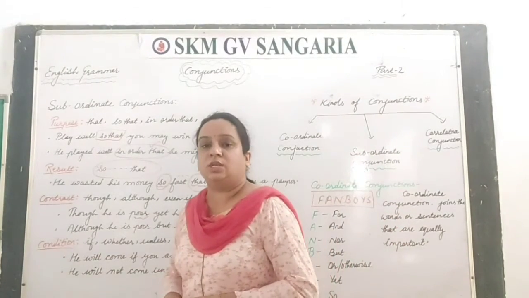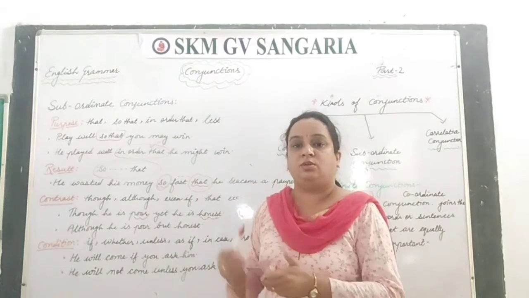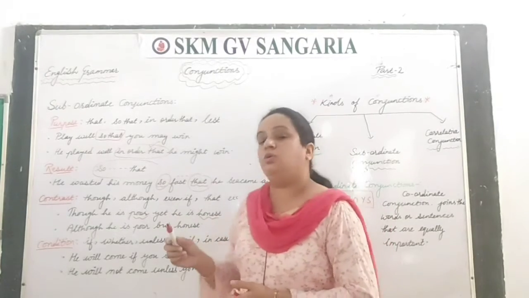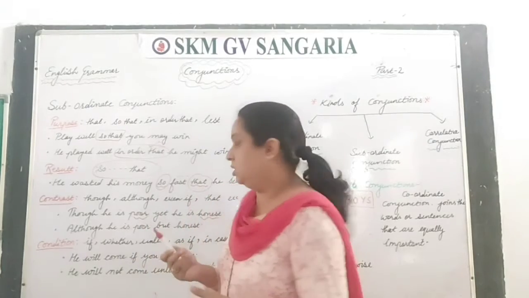Next is condition, right? Condition. If this happens, I will do this. So this "if" is a condition, right? So how to use the different words to express conditions in different sentences?